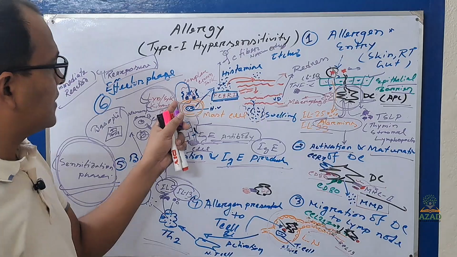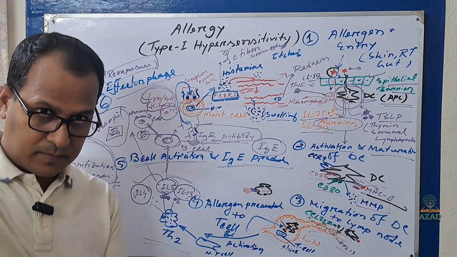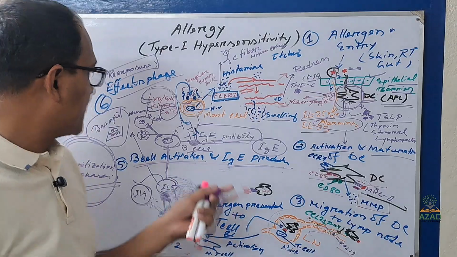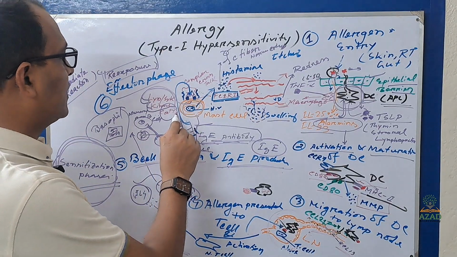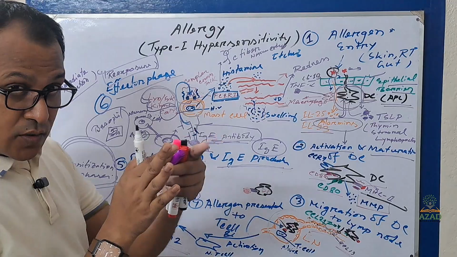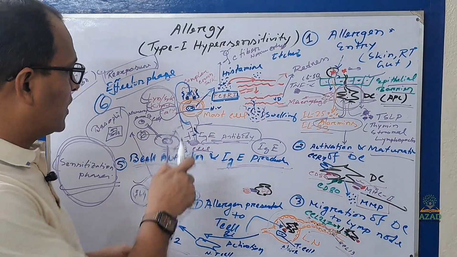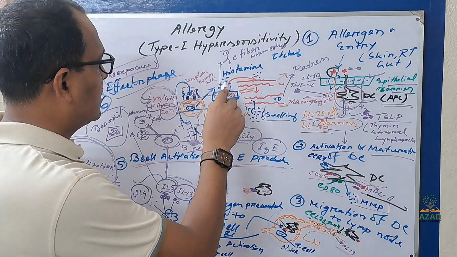That Lyn-Syk kinase pathway will increase the intracellular calcium. It has a long pathway, and that calcium will make the histamine vesicles rupture by priming and fusion, already you know, and it will produce histamine.